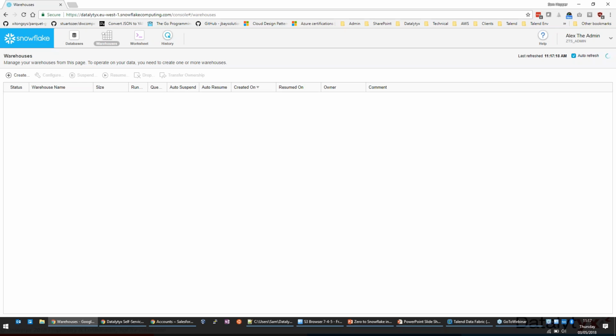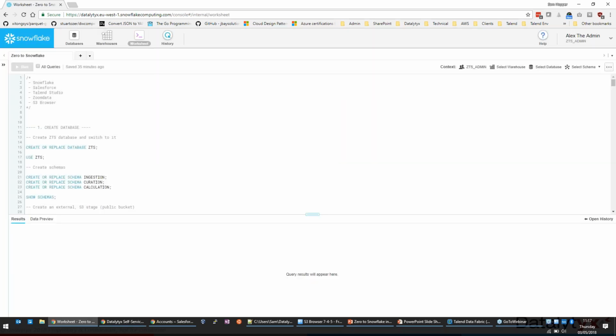There's then pools of compute, the virtual warehouses sitting around the edge, and the whole thing is wrapped in the services layer, and it's that services layer that we're interacting with now. Okay, so this web UI is part of that layer. We then have the worksheet. We'll come onto the worksheet because that's where we're going to be running this demonstration from.